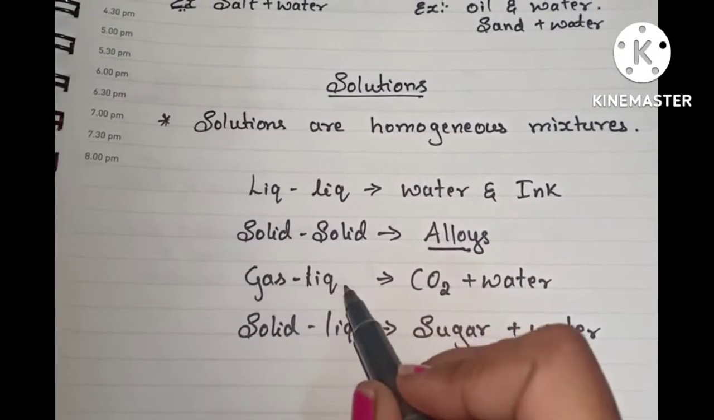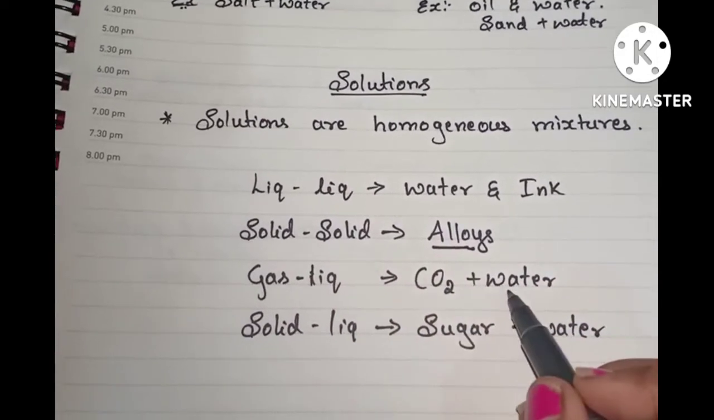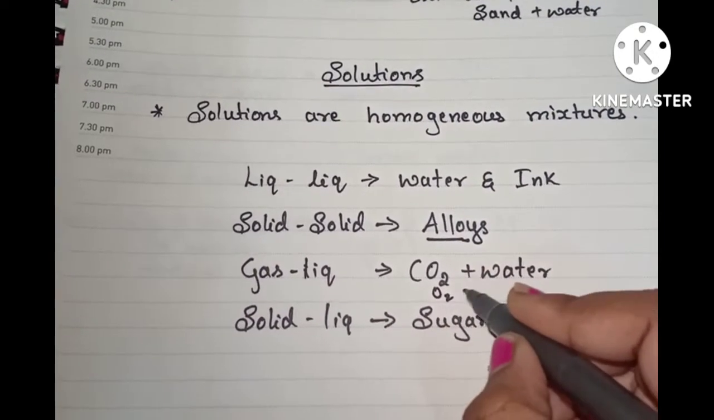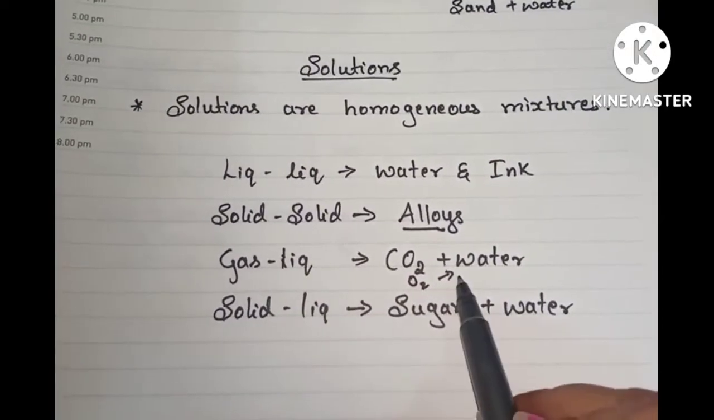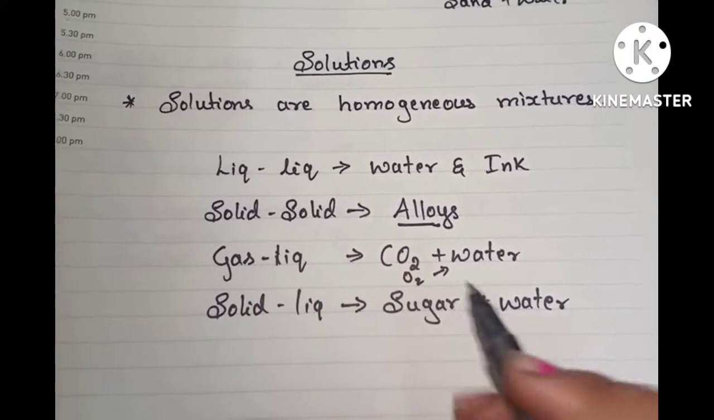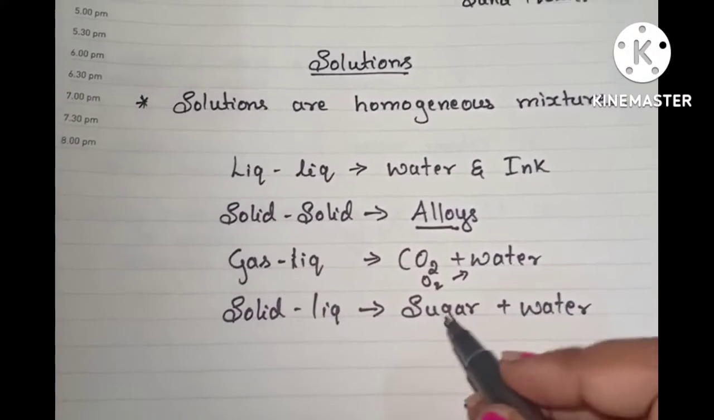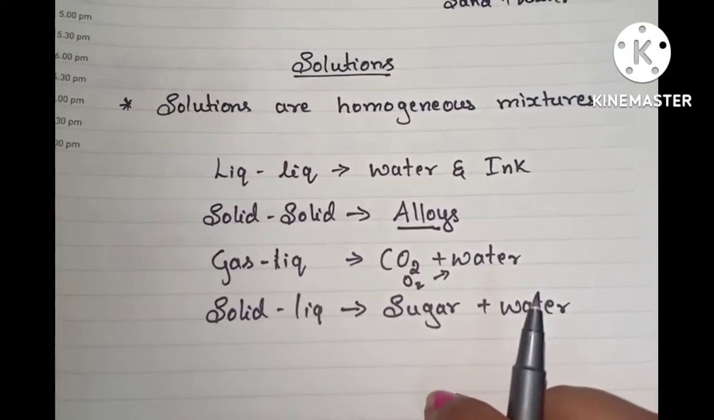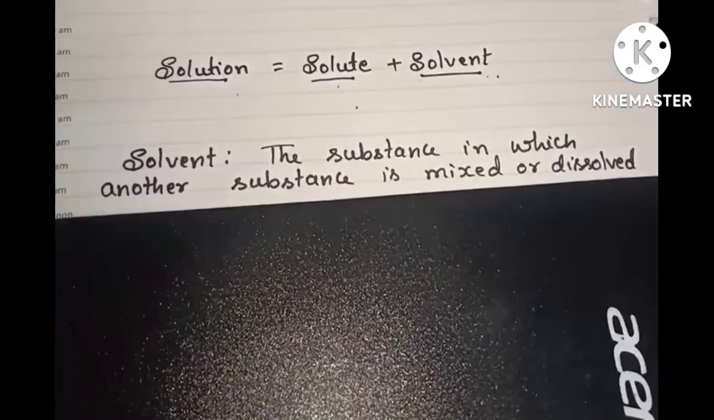Next is gas liquid solutions. Example, dissolved carbon dioxide in water or dissolved oxygen in water. This is an example for gas liquid solution. Next, solid liquid solution. This we have seen in our common examples. So sugar plus water and salt plus water are the examples of solid liquid solutions. These are the different types of solutions.